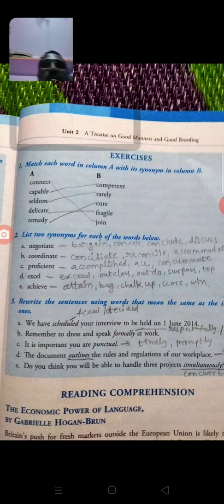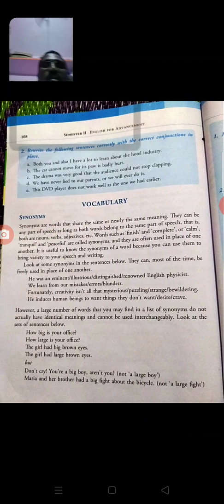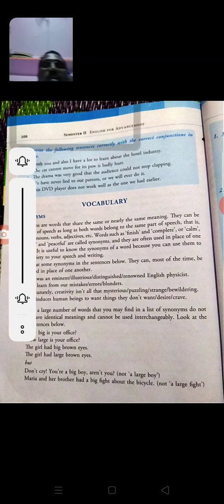And exceed: outclass, outdo, surpass, top. These are the synonyms, the relative words with the same meaning, for examination purposes. It's very important to learn the words with their meanings.